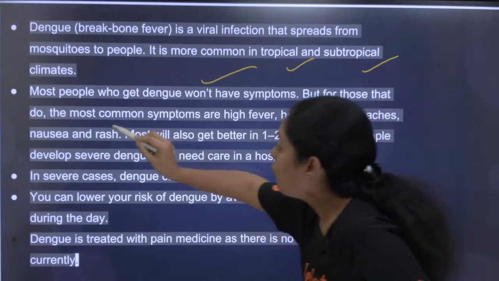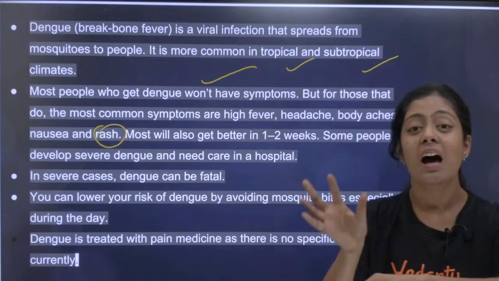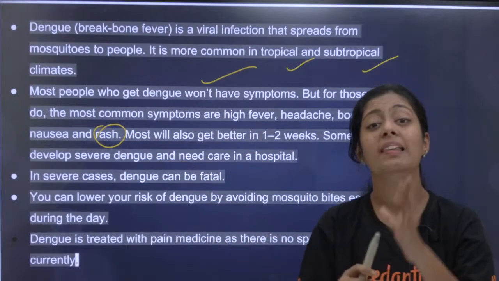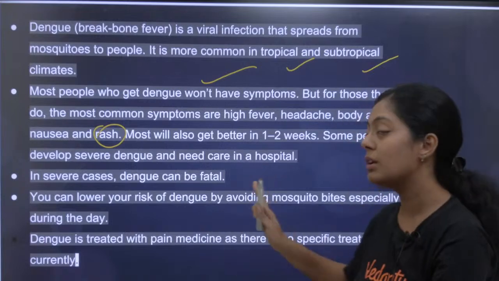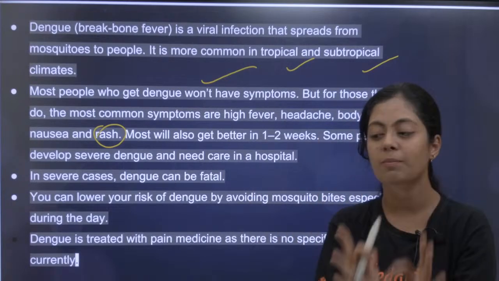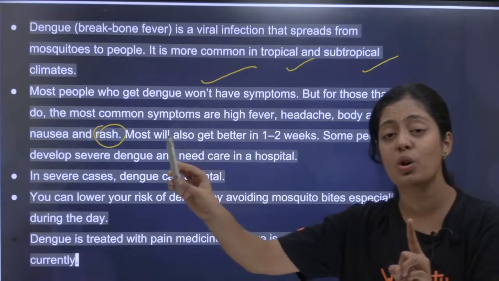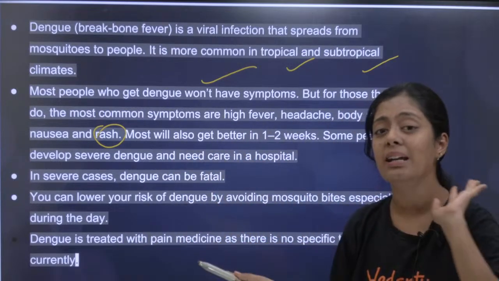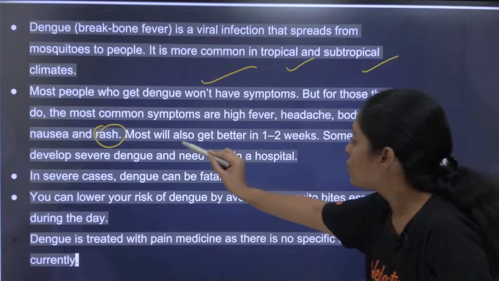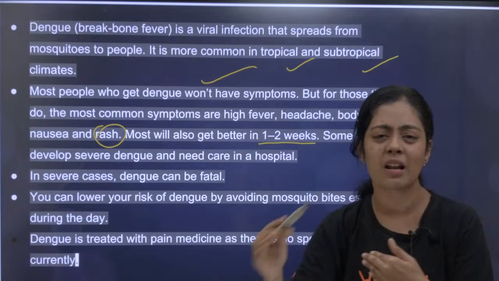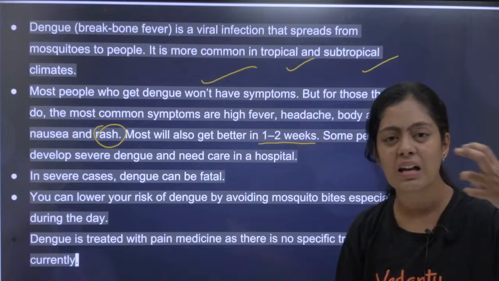This rash is very important. When rashes appear here and there on the body, they will be very irritating and itchy. They are the most important symptom. That is the key symptom of dengue. Okay, I want all of you to remember this. Rashes occur in which disease? Remember, it occurs in dengue. Okay, most will get better in 1 to 2 weeks. Many people come out of it within 1 to 2 weeks.